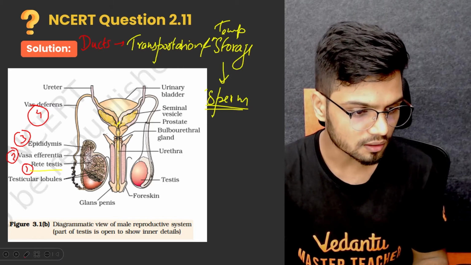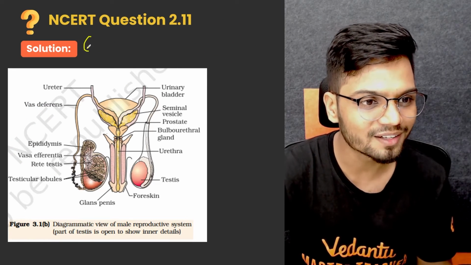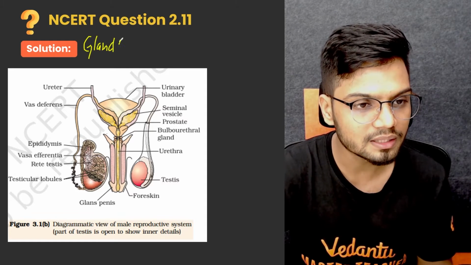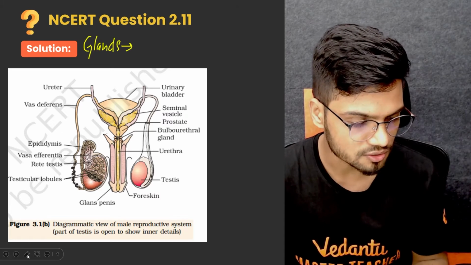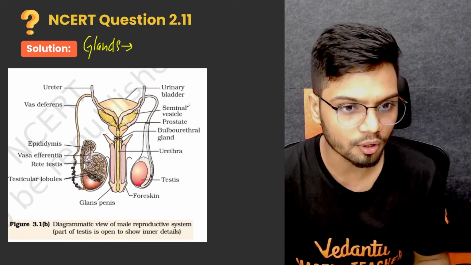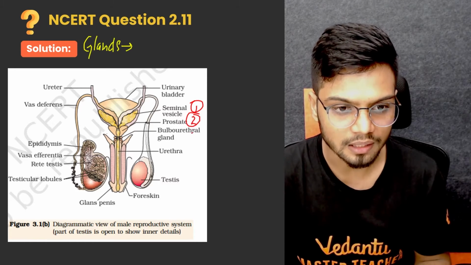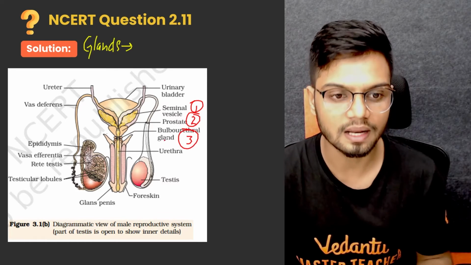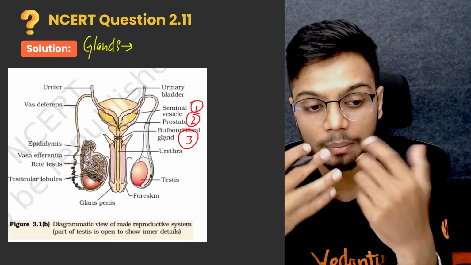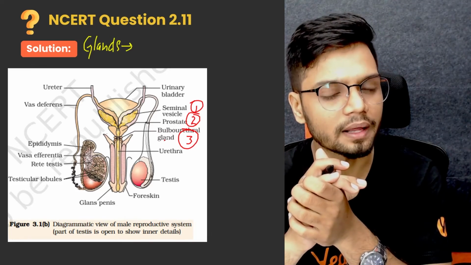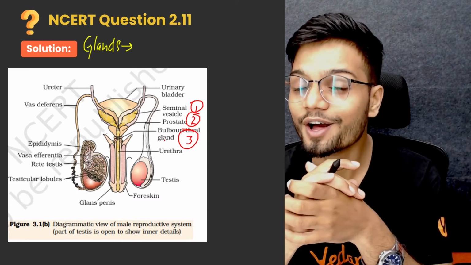Now let's look at the glands. What are the important glands here? The three main glands you need to focus on are the seminal vesicle gland, second the prostate gland, and the third the bulbourethral gland. Your seminal vesicle gland is found in pair. Prostate is found single. Bulbourethral gland is also present in pair. Bulbourethral gland is also called Cowper gland because it helps in lubrication.